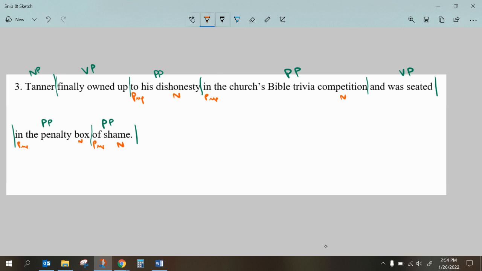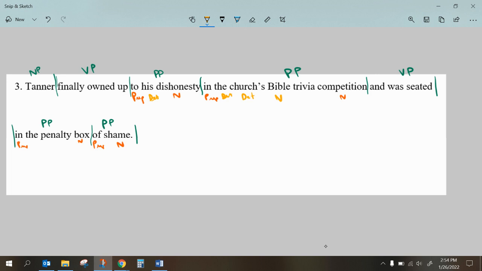In between there, I should have a lot of adjectives or maybe determiners. And so his is a determiner. Anything that's possessive is a determiner. The is a determiner. Church is a noun, but church's is possessive, so that's a determiner. Bible is like an adjective, it's a Bible competition. But if I look at it as an individual word, and that's how we have to look at it, Bible is a noun.